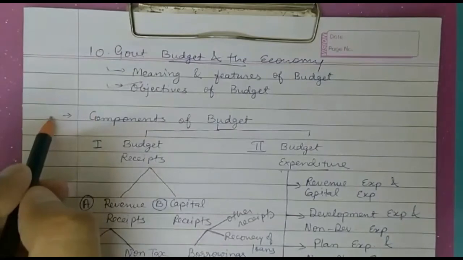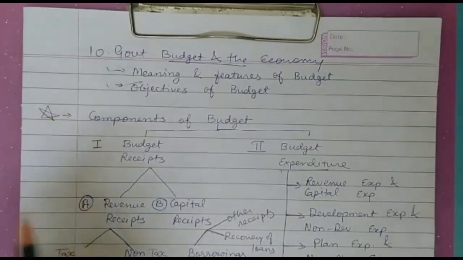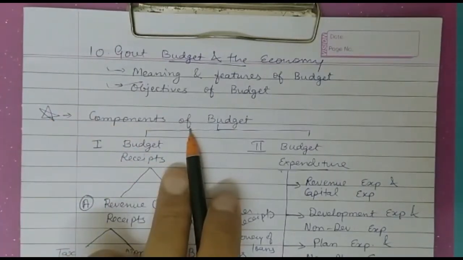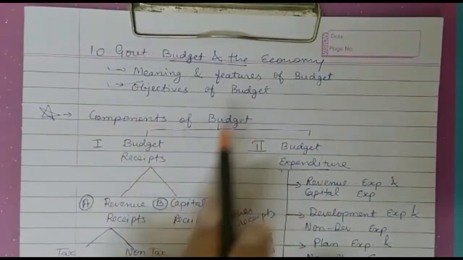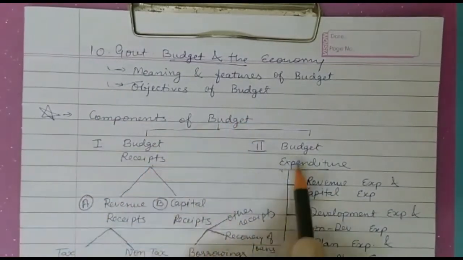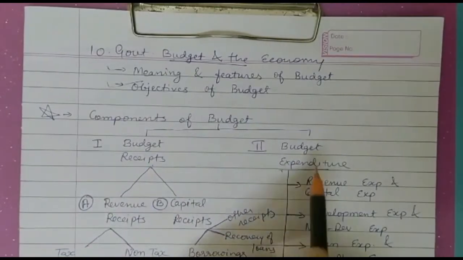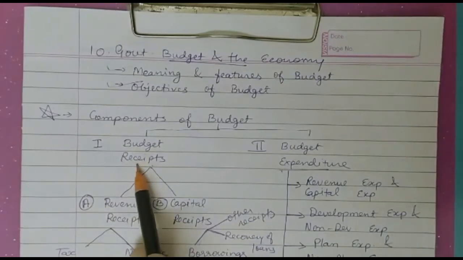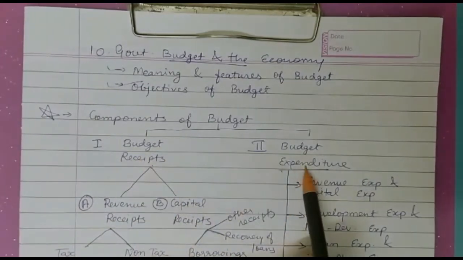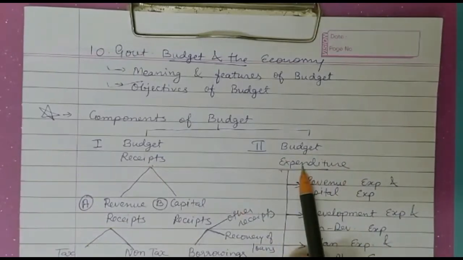The topic is components of budget. The topic is very important. Let's start. There are two components of budget: budget receipts and budget expenditure. Receipts are the estimated incomes of the government, and here expenditure is the estimated expenditure of the government during the whole fiscal year.